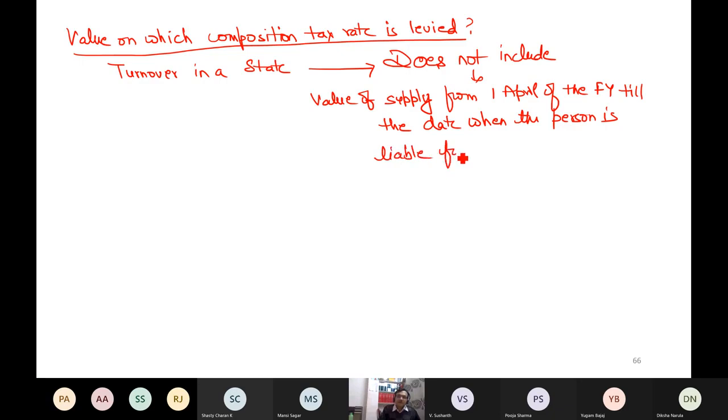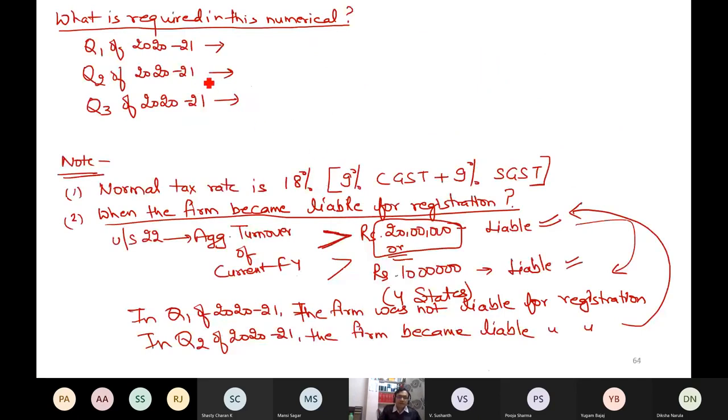That means my first quarter sale will not be included while computing the tax.